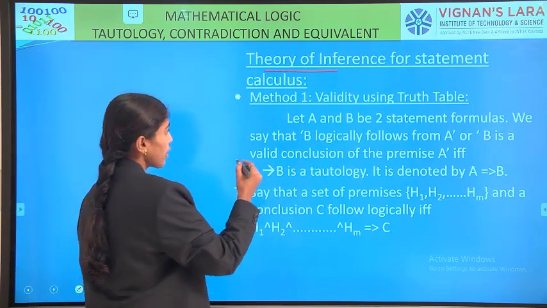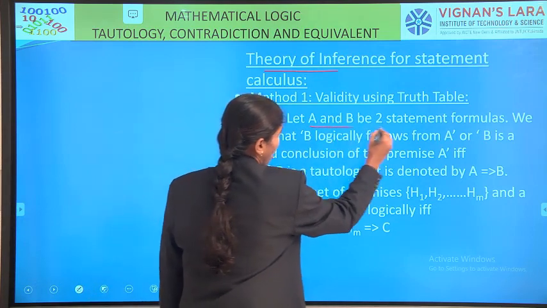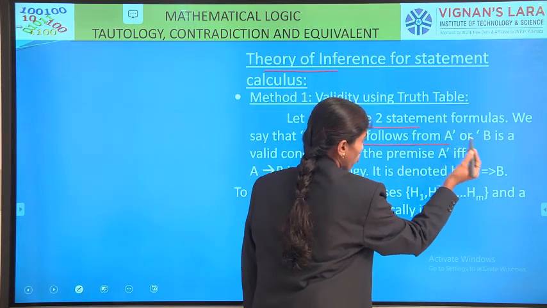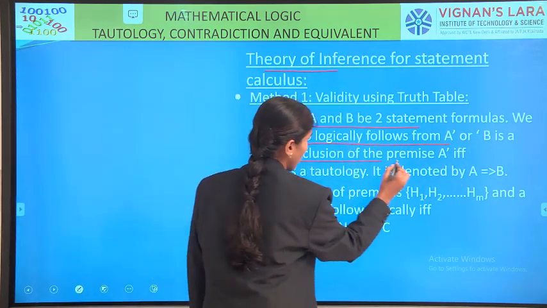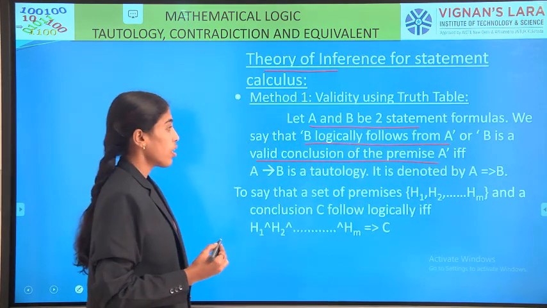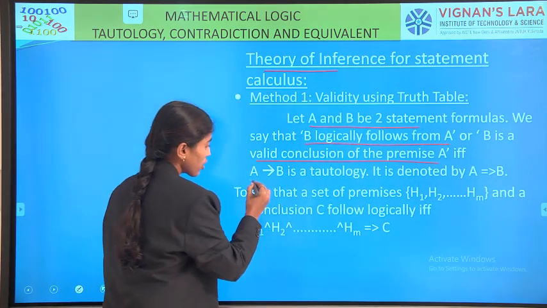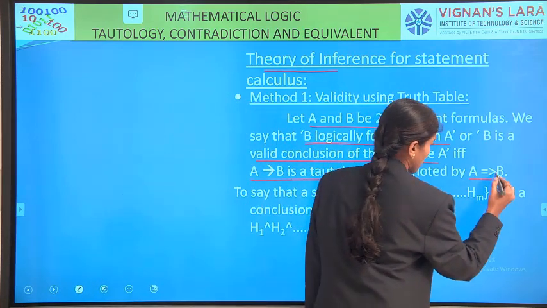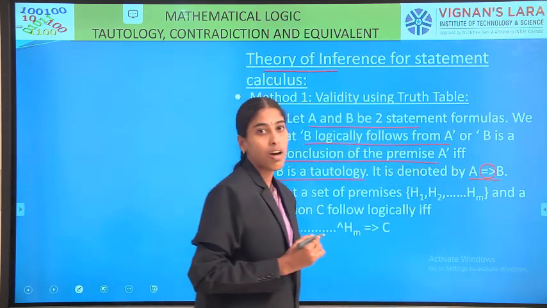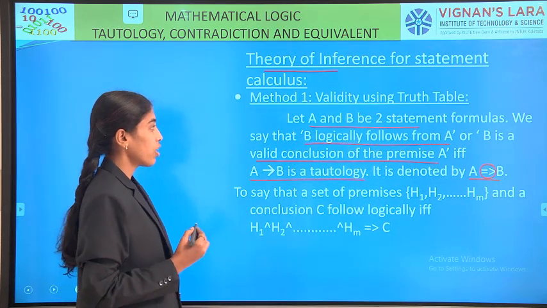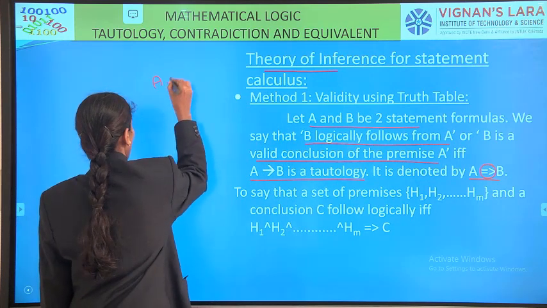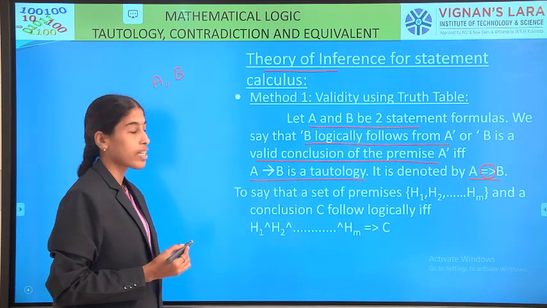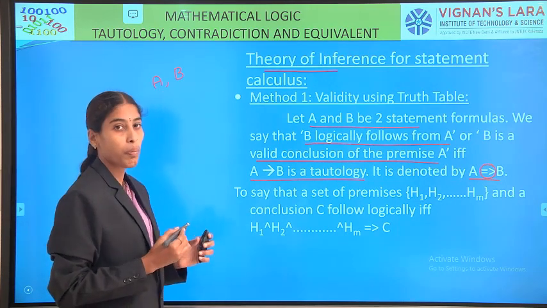Right? So to say that A and B are two statement formulas, to say that B logically follows from A, or B is a valid conclusion of the premise A, if and only if A conditional B is a tautology. It is denoted by this symbol. We call it a tautological implication. Here A, B are two statement formulas. In other words, A and B are two propositions.